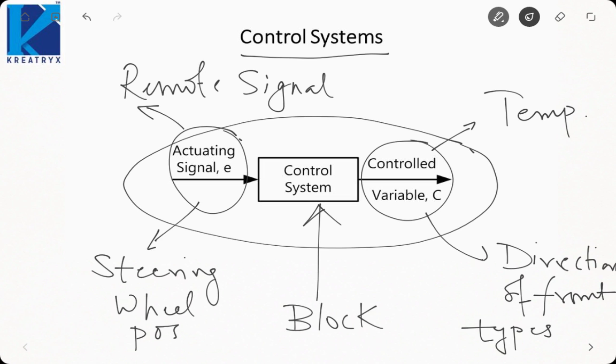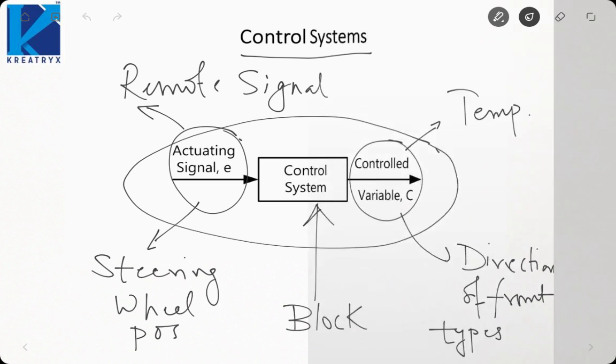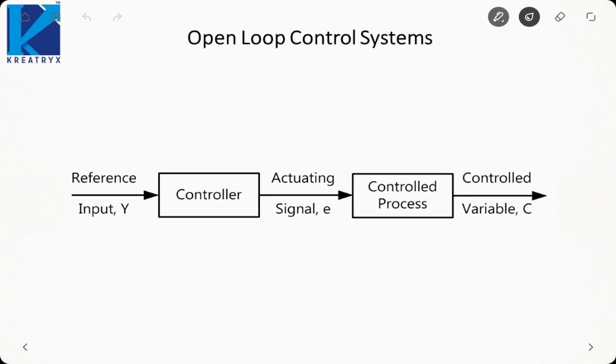Now, control systems can be divided into two categories. One is called the open loop system, the other is called the closed loop system. First we talk about open loop systems. In an open loop system, the output is never fed back to the input. There will be some components between input and output, but the output is not fed back to the input. Let us take a practical example.